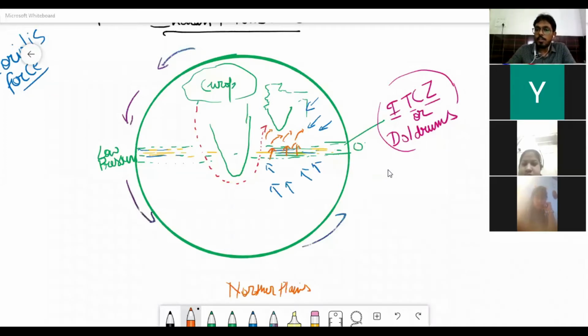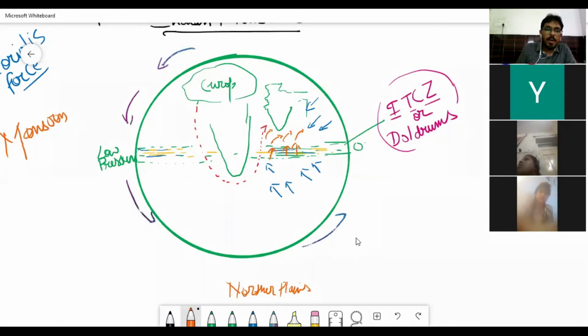The Arabs who had also come to India as traders named this reversal of wind system. Yes, they save fuel. So this reversal of winds is known as monsoon. The name monsoon was given by Arab traders.